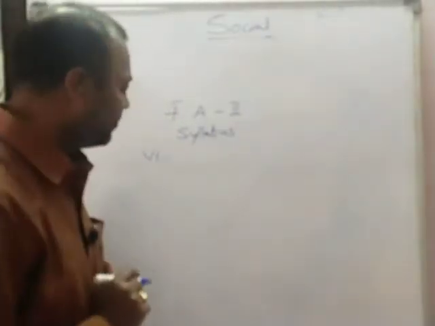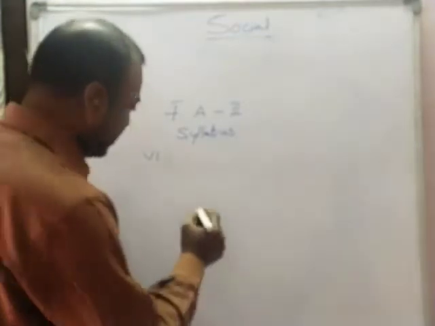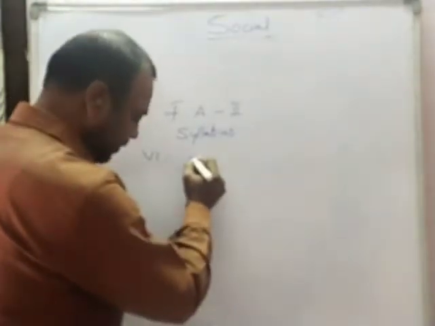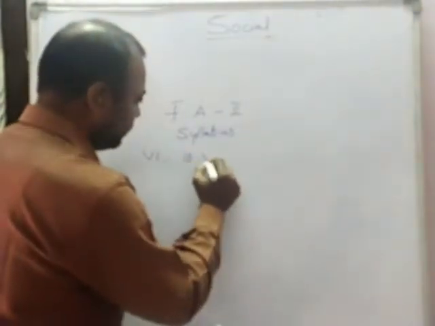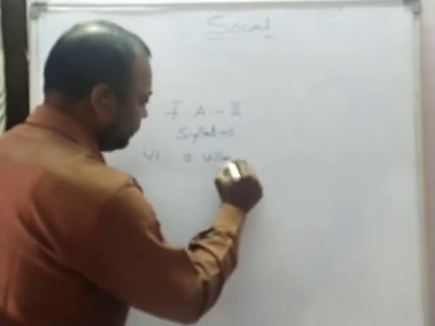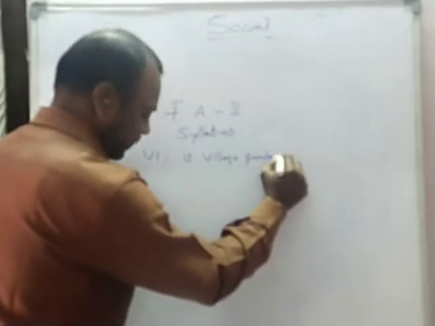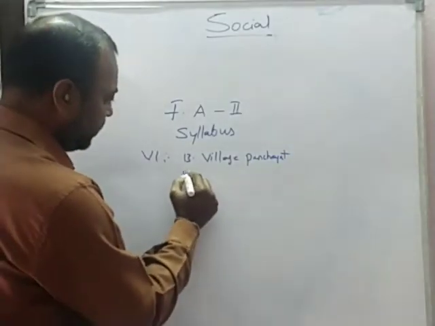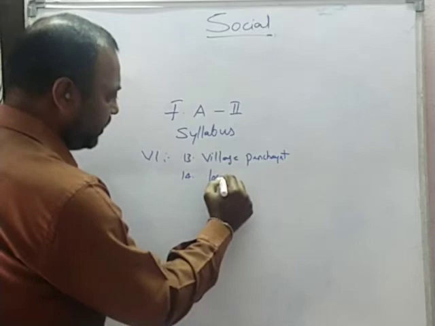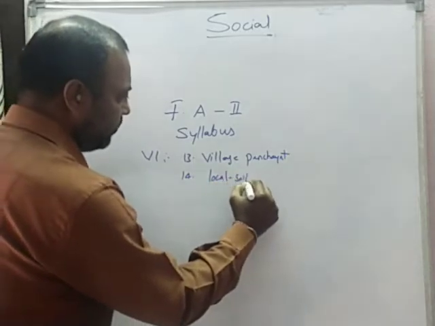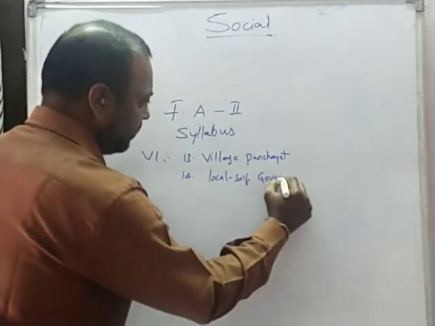So our formative assessment 2 syllabus will be village panchayats. The 13th lesson, village panchayat, will be there. And even the 14th lesson, local self-government institutions, local self-government will be there.